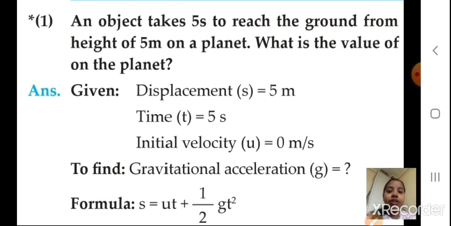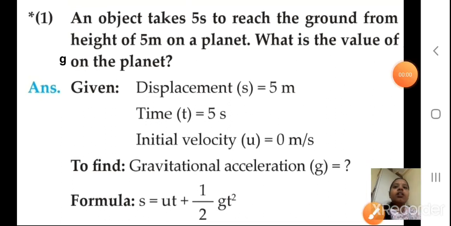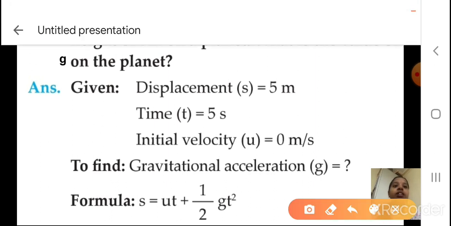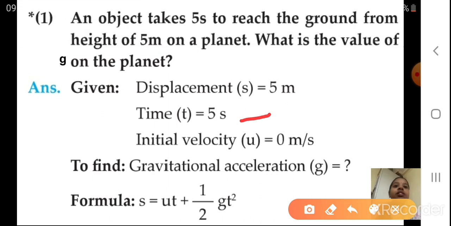Now this is the first sum in your text. Please take a notebook and pen and write this down. Here, t is the time. Can you see it here? I have written the time. Then what is given? The object takes 5 seconds to reach the ground. So how much is my displacement? 5 meters. Then what is to be found? The value of g on the planet.